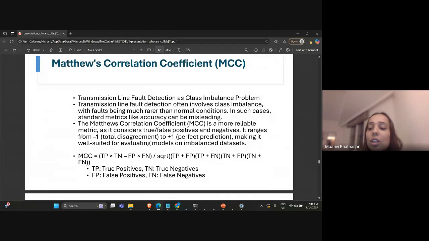So to deal with the imbalance problem in real life also, if we implement this system in real life, this is how it will deal with real data. That is why this performance metric was used.